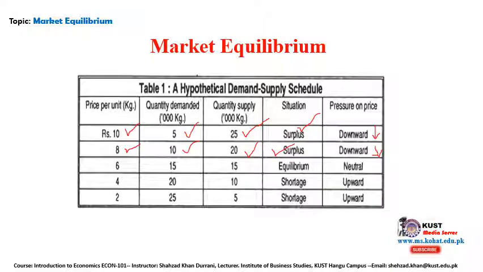For example, if we reduce the price to 6, the quantity demanded will increase as the price decreases, clear? So it reaches 15, and the quantity supplied is also 15, right? The totals were 5, 10, 15, 20, 25, 30. So 15 and 15. This is an equilibrium position because the quantity supplied is the same as the quantity demanded, at that fixed price.